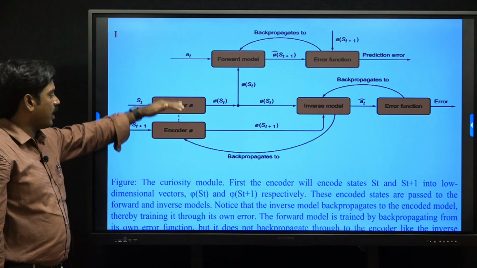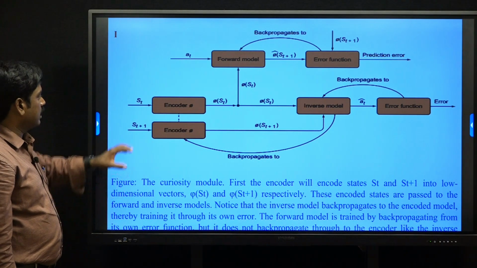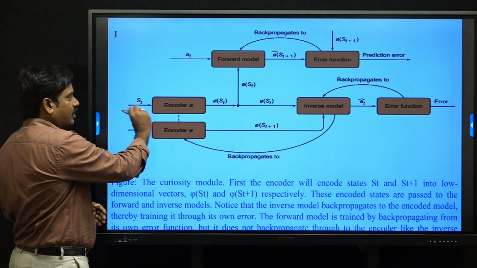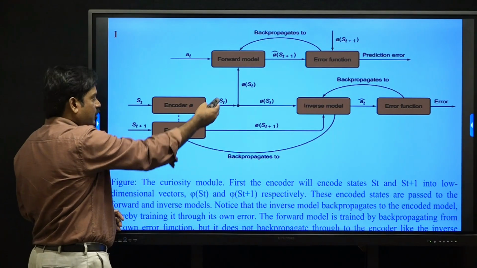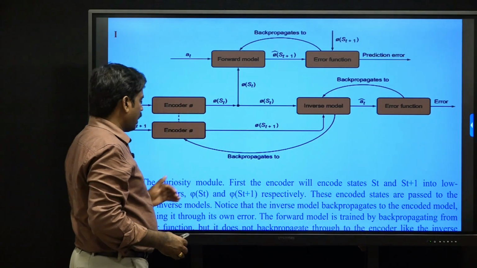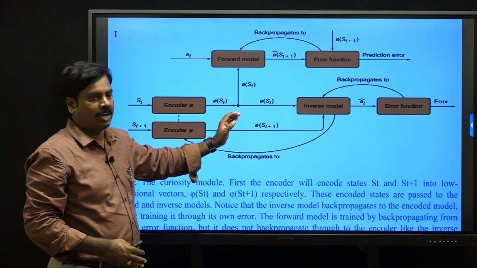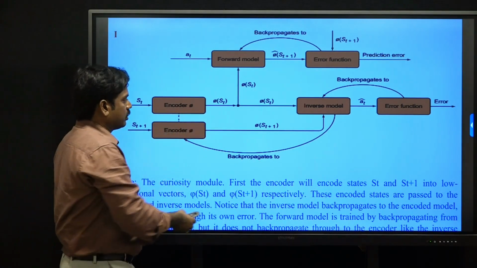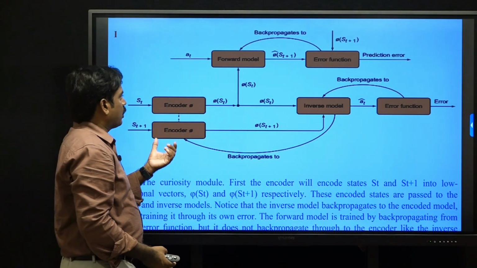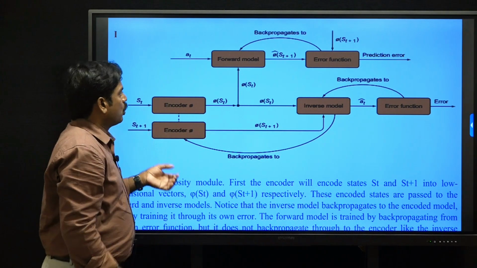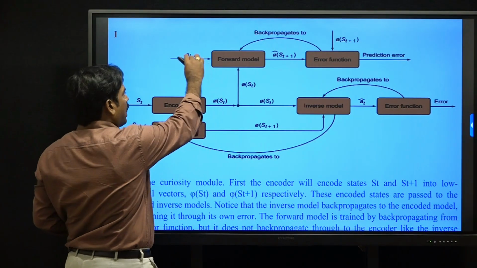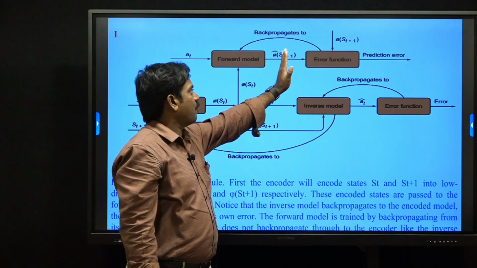So this is the curiosity module. Here the encoder phi is applied to the state st, and we get phi of st, the encoded state. For the next state st plus 1, we get phi of st plus 1. So the curiosity model is performed by applying the action on the encoded states. We apply the encoders on the current state and the next state. The forward model takes phi of st as input along with action at, and predicts the next state phi of st plus 1.